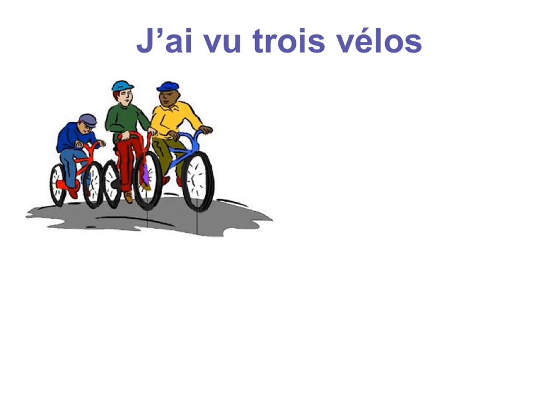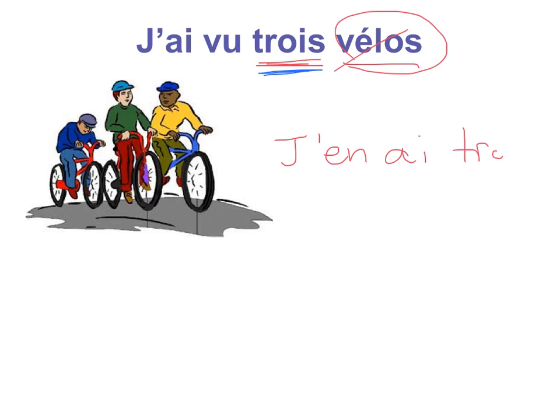All right, in this one we have a number. J'ai vu 3 vélos. 3 is our number. It's describing how many bikes we saw. So remember, when we use a number and an object, we want to replace the object, we can use en. When we do this, we do need to keep the number in the statement. So, if we were to restate this with taking out vélo, we would say j'en ai 3. Kind of like saying I have 3 of them.